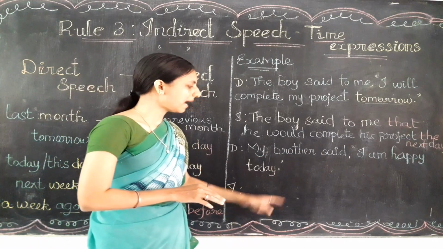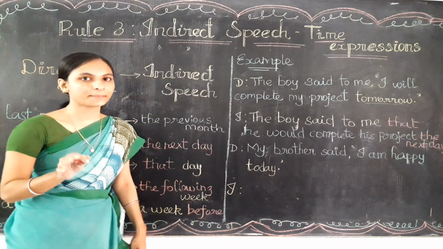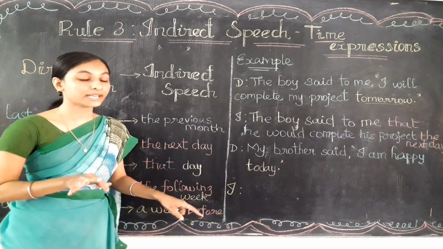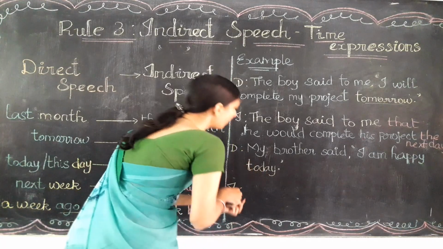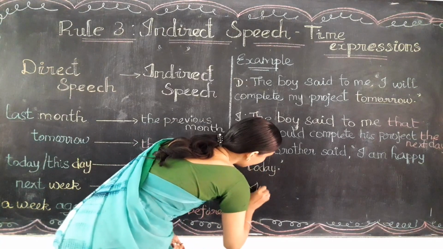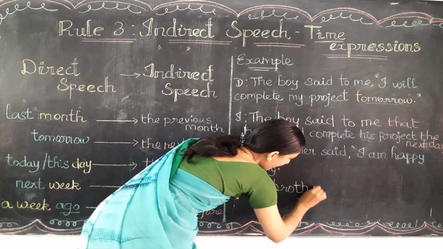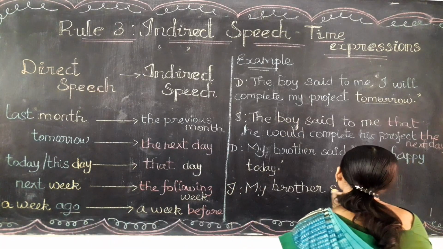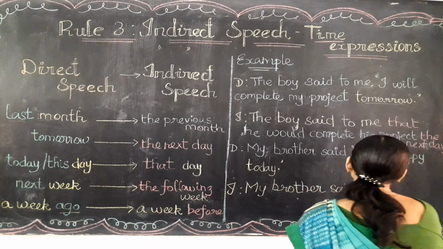My brother said, I am happy today. My brother சொன்னா, இன்னைக்கு நான் happy இருக்கேன். So now we need to change it into indirect speech. My brother is the speaker, so my brother I need to write as it is. My brother said will come as it is. Now in place of the comma and quotation, I need to write that.